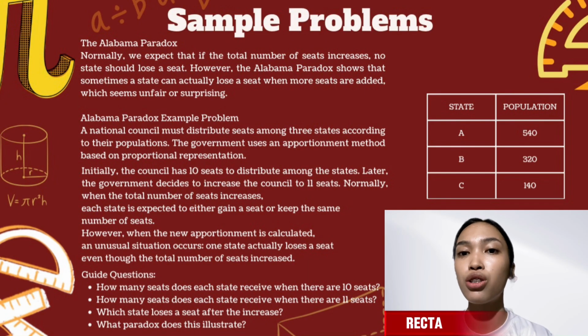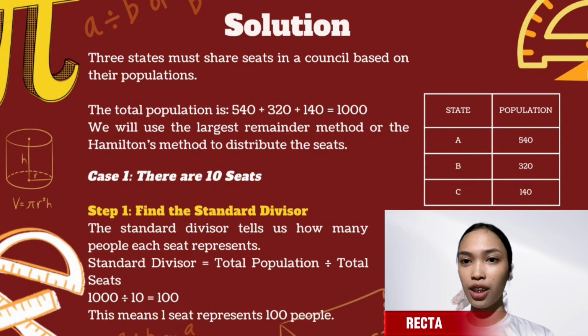Normally, when the total number of seats increases, each state is expected to either gain a seat or keep the same number of seats. However, when the new apportionment is calculated, an unusual situation occurs. One state actually loses a seat even though the total number of seats increased. Now let's proceed to the solution to that problem.